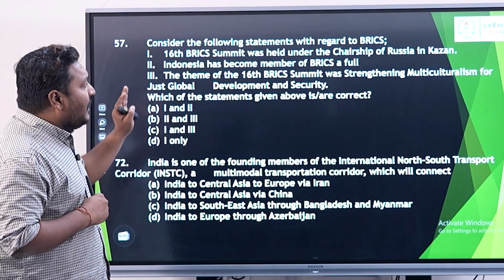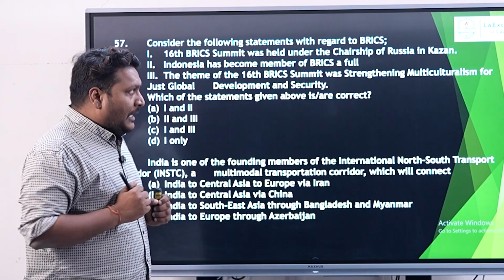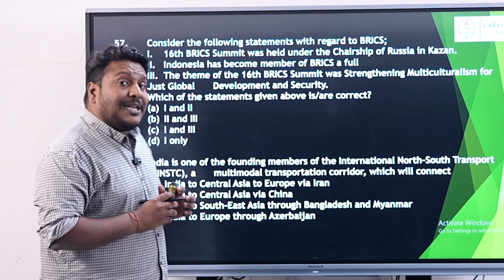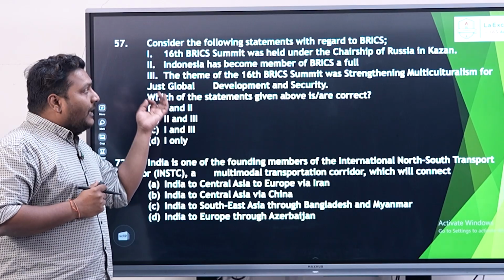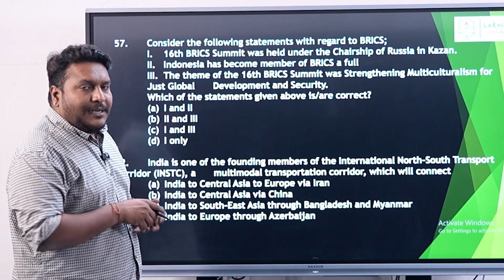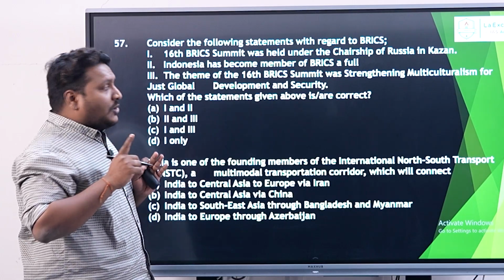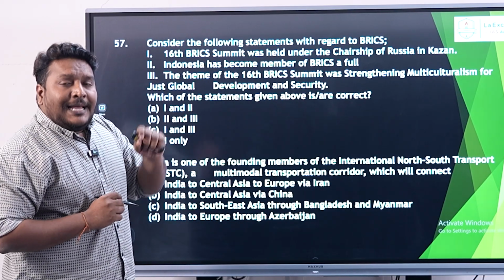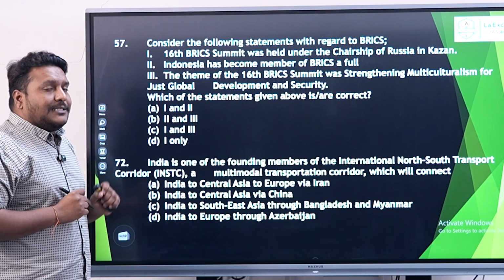But the third one is something very interesting. If you look into the theme of the 16th BRICS summit, what it says is strengthening multilateralism for fair global development and security. But here it is given as multiculturalism. This makes a big change. So that single word has completely changed this, and the answer would be option A, that is 1 and 2.